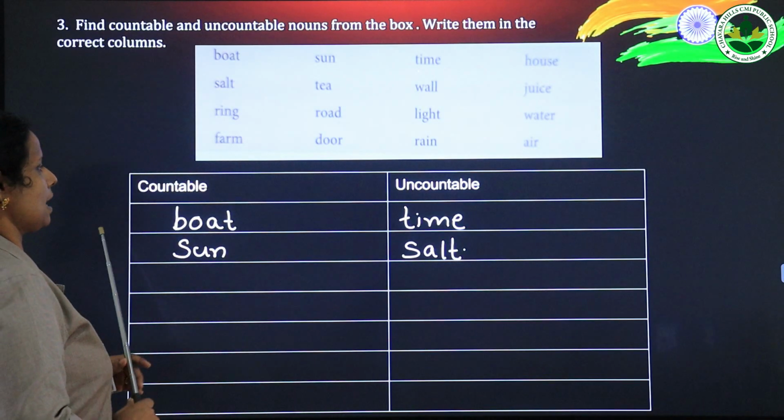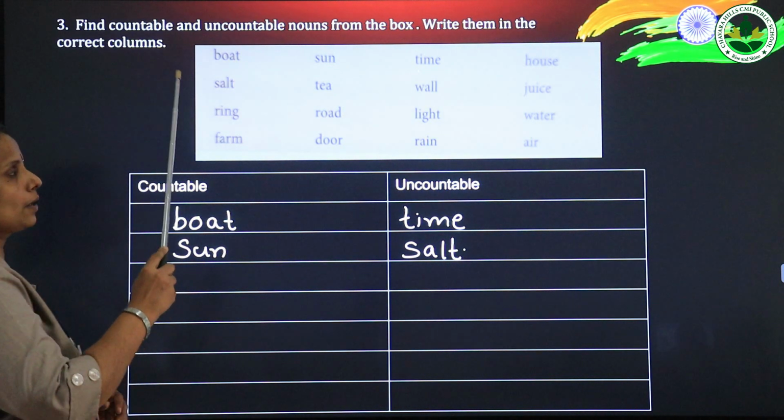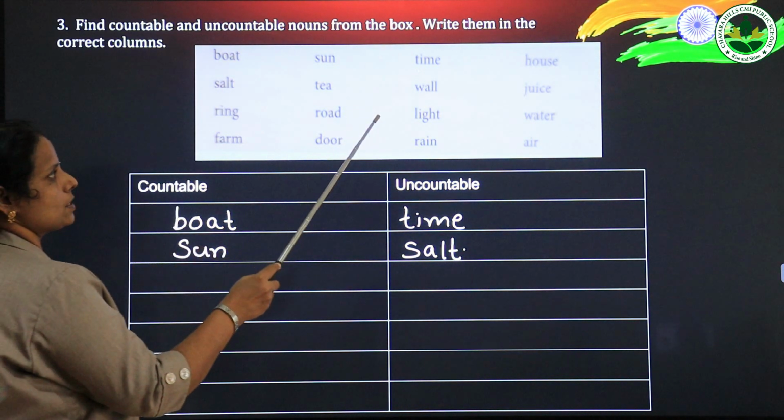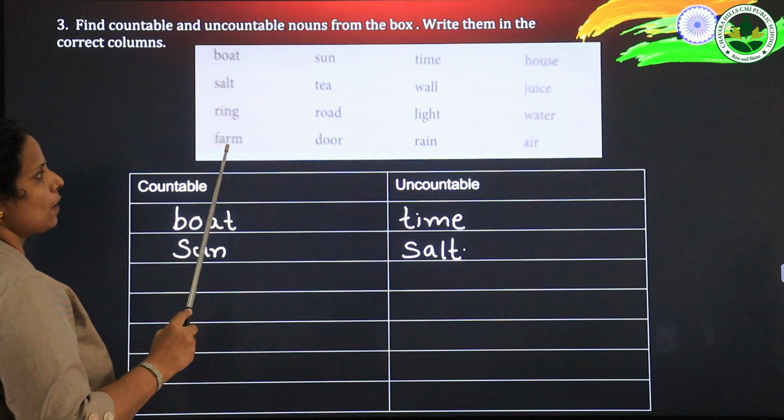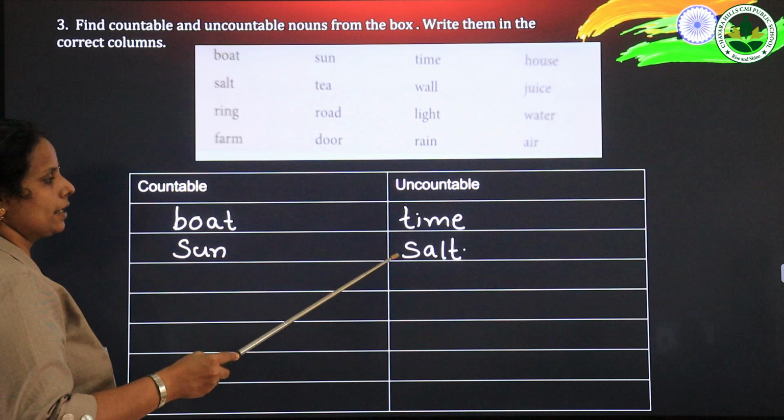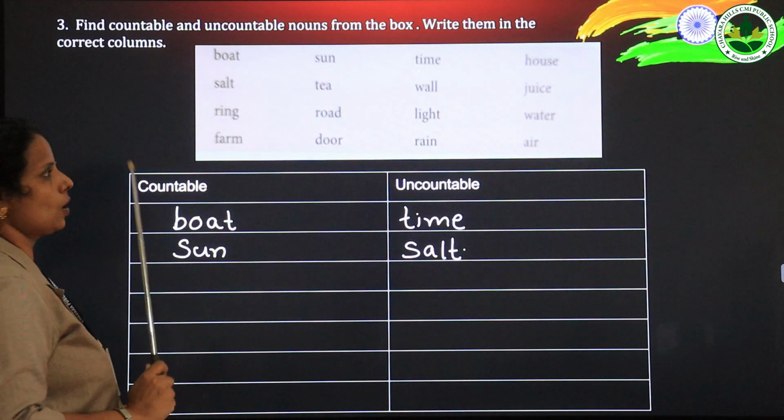Here are some examples of countable and uncountable nouns. You have to choose the countable nouns and uncountable nouns and write them down in the proper columns.